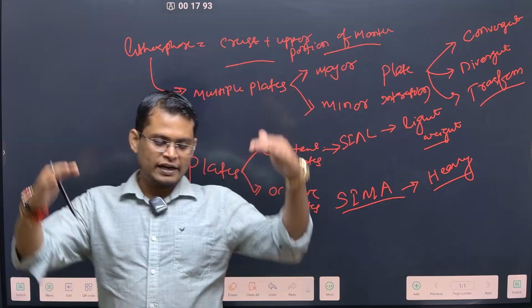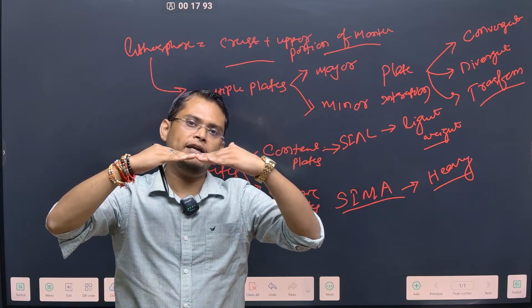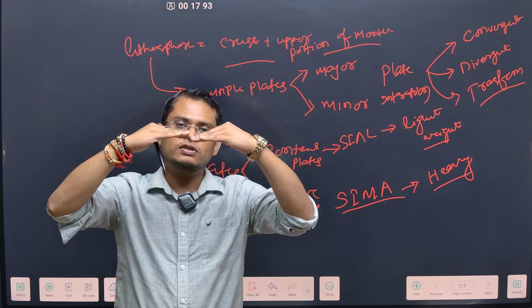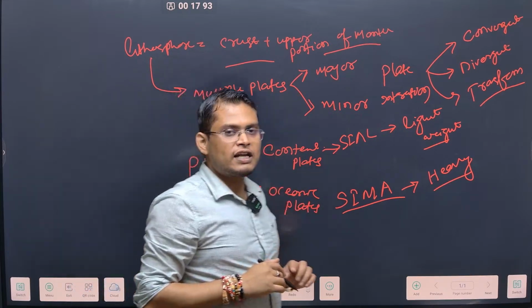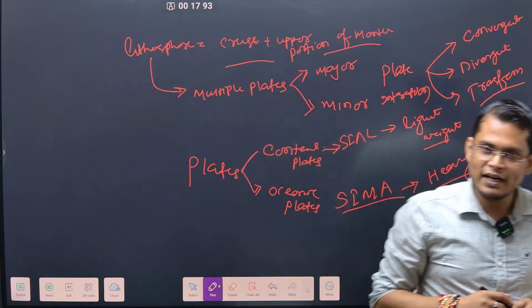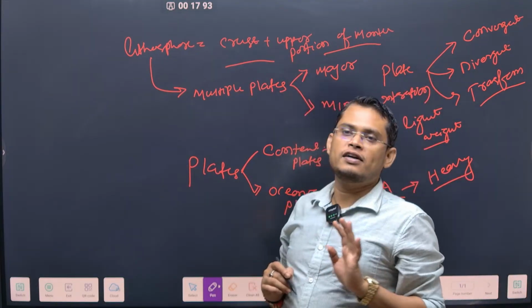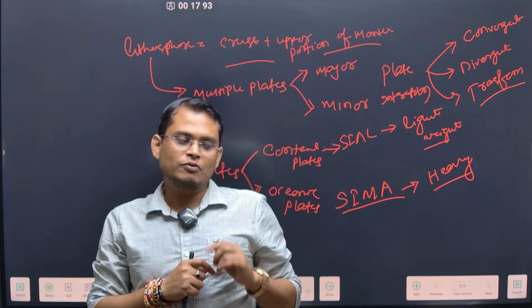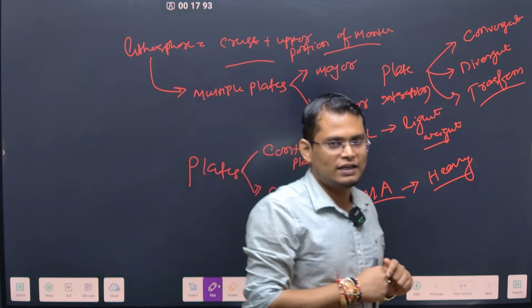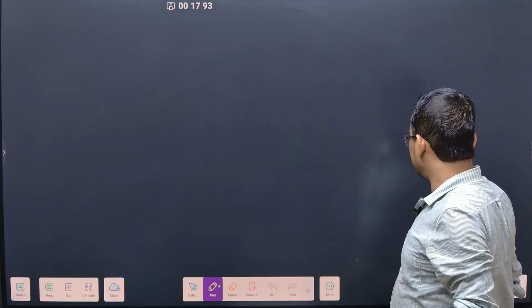So when there is an interaction between two plates, when both are coming together and colliding, whichever is heavy, that plate will go inside. So whenever there is an interaction between oceanic plates and continental plates, generally the oceanic plate is heavy, so it goes inside. And whenever there is an interaction between oceanic plates and oceanic plates, the oceanic plate that is heavy goes inside the earth. Okay? So let's see the next thing.